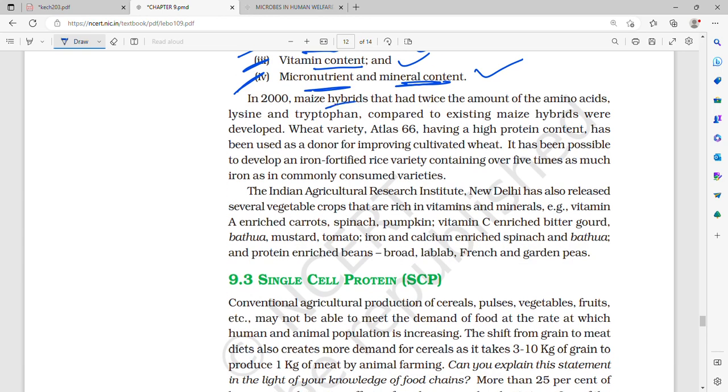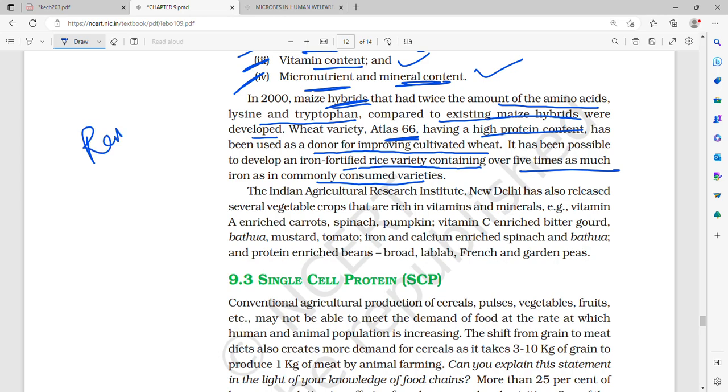Then in 2000, maize hybrids which had twice the amount of the amino acids lysine and tryptophan compared to existing maize hybrids were developed, and wheat variety Atlas 66 has a high protein content and has been used as a donor for improving cultivated wheat. It has been possible to develop an iron fortified rice variety containing over 5 times as much iron as commonly consumed varieties. So all of this you have to remember.